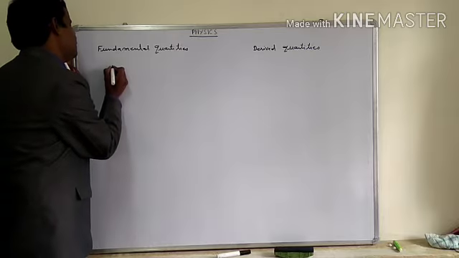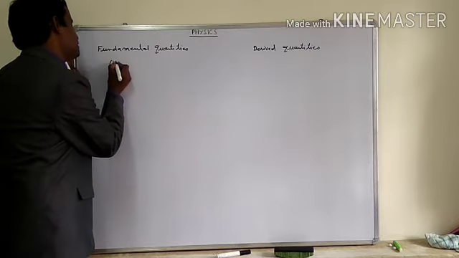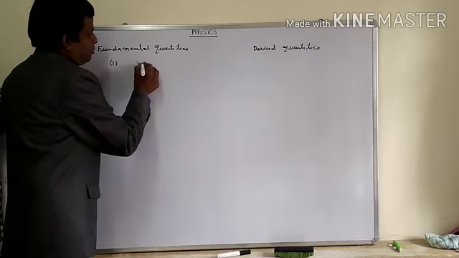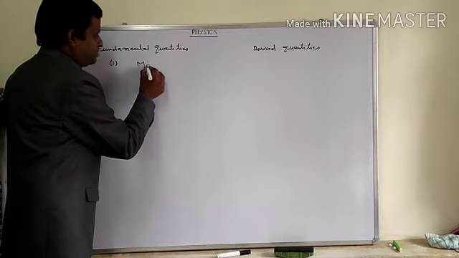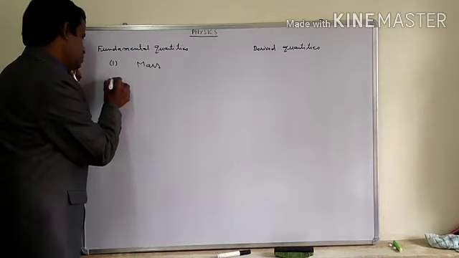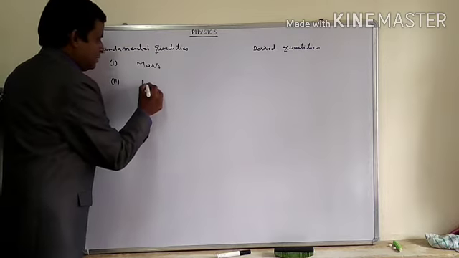Initially we take the first fundamental quantity chosen by the Bureau of Weights and Measurement. The first fundamental quantity is mass. Second, which is chosen, is length.